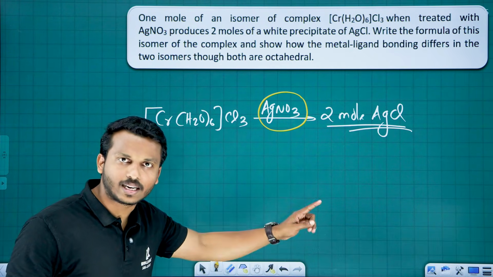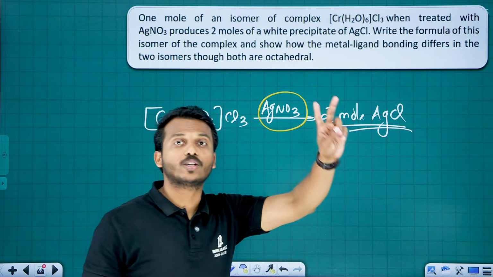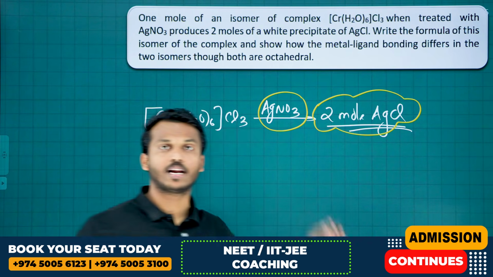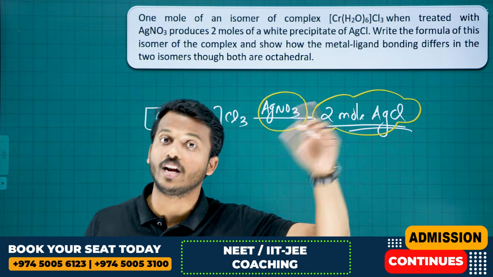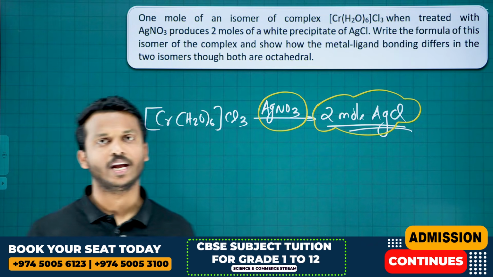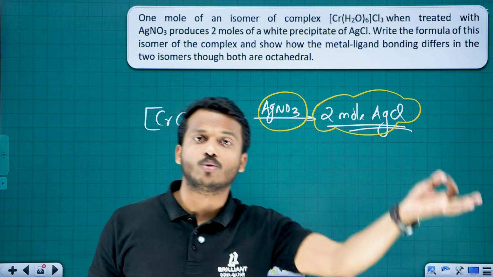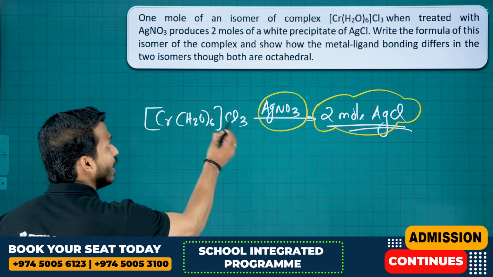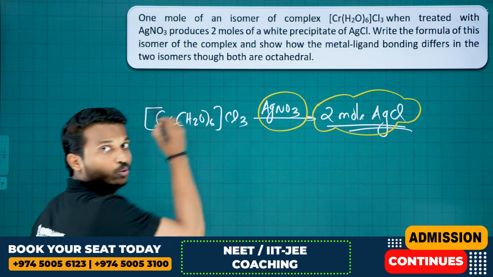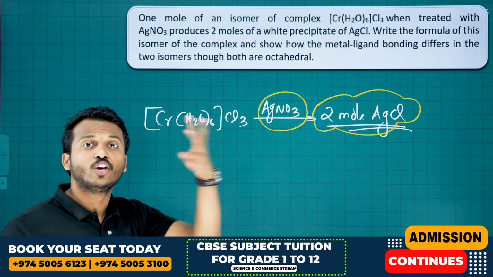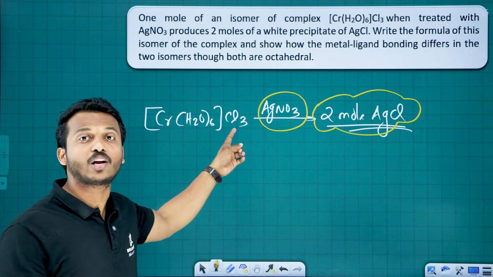AgNO3 they treated, they got 2 moles AgCl. Remember, if they say 2 moles AgCl, it means there should be 2 chlorine outside as counter ion. If they say 3 AgCl formed, it means there are 3 chlorine outside as counter ion. So here presently we have 3 chlorine outside. If you directly treat this complex with AgNO3, you will get 3 AgCl because there are 3 chlorine outside.